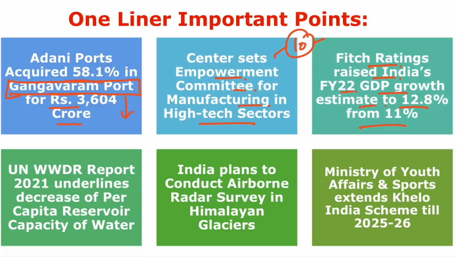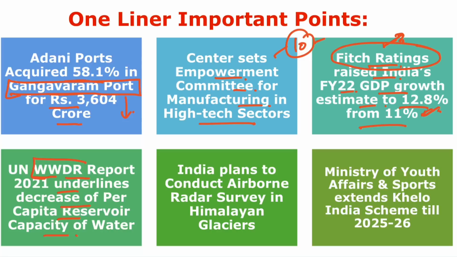Next, Fitch Ratings raised India's financial year 22 GDP growth estimate to 12.8% from 11%. So they are now saying that India will grow more compared to the earlier prediction, because investment is going into India. That's why they predicted that in financial year 22 India will grow at the rate of 12.8%. It is by the United States of America's pioneer rating agency known as Fitch Ratings.